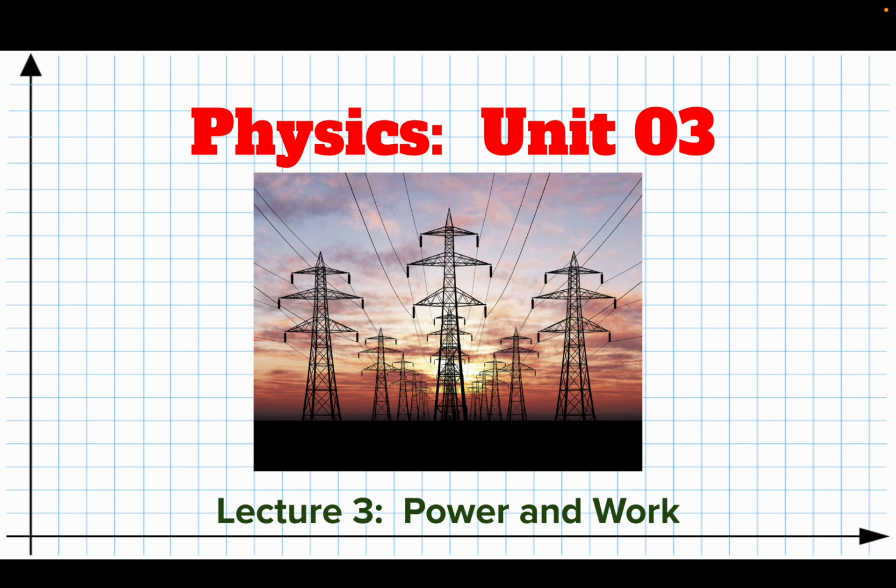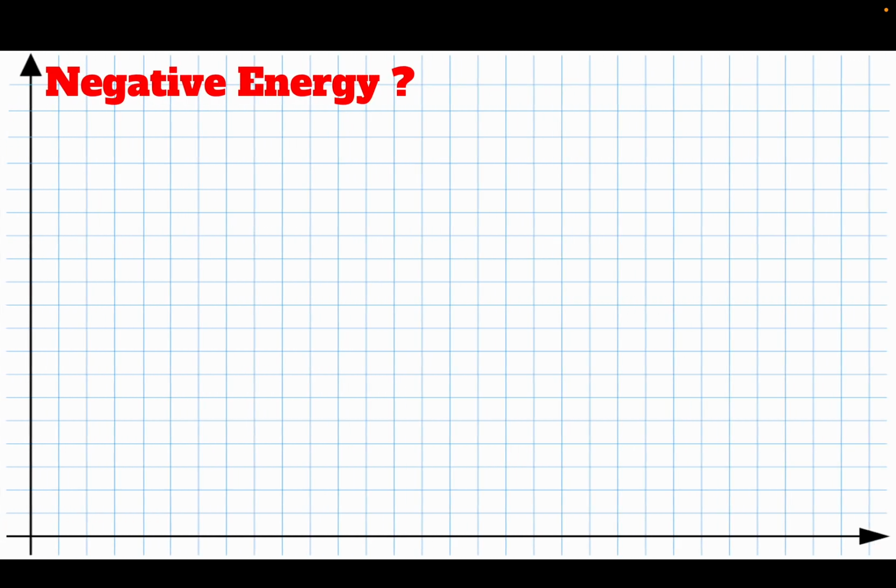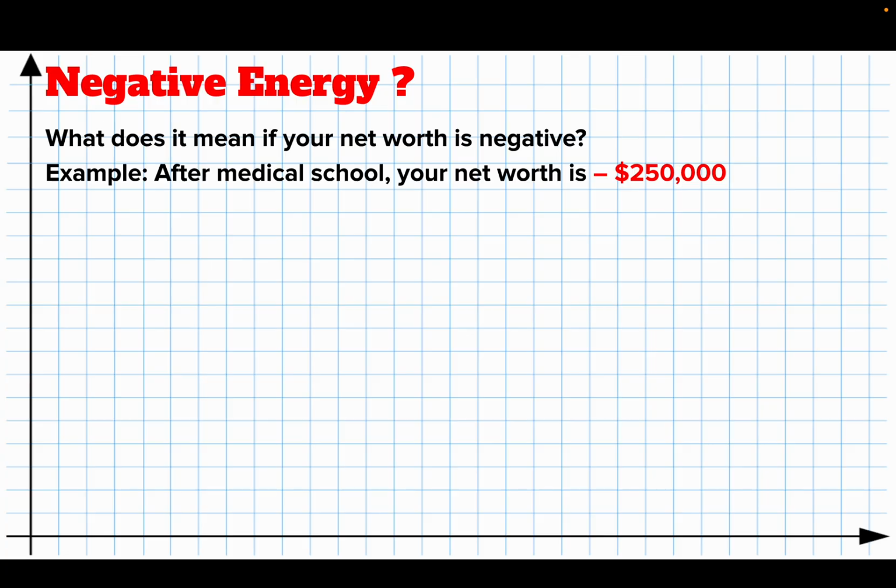So in this lecture, we're going to cover the ideas of power and work and a couple of other assorted important ideas that will show up on the conceptual test. So first of all, let's talk about negative energy. If energy is the accounting system for the universe, what does it mean if your net worth is negative?